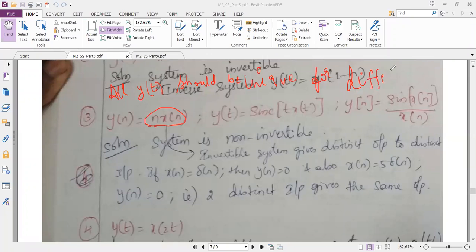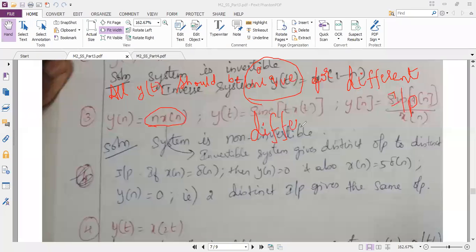One more hint. Different inputs. This is not written in the notes. So the hint is all outputs should be unique. What is the meaning of uniqueness? Uniqueness means it is not the same. All the outputs should be different.